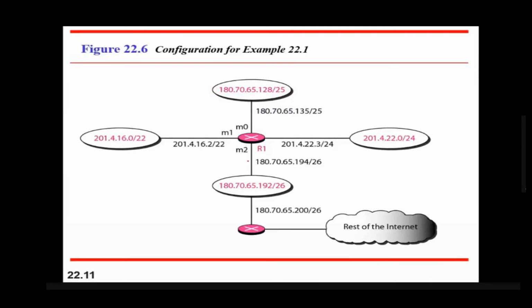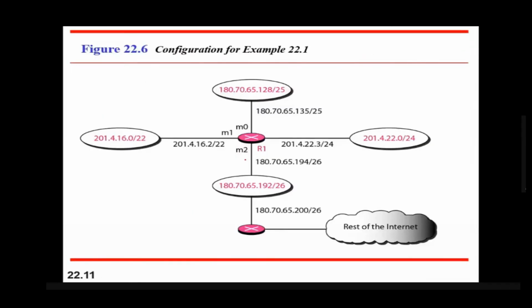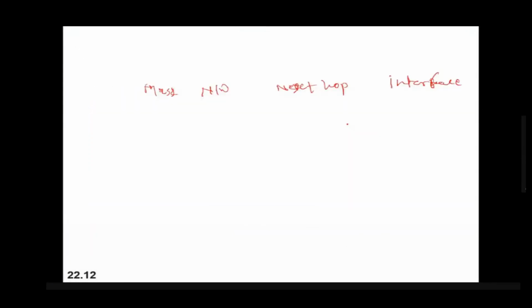Now you have to create a routing table for each of the routers. They have asked us to create a routing table for router R1. If you observe here, R1 is connected to this network with this address. So the network address is 201.4.22.0. So write this network address as the first entry in the routing table.